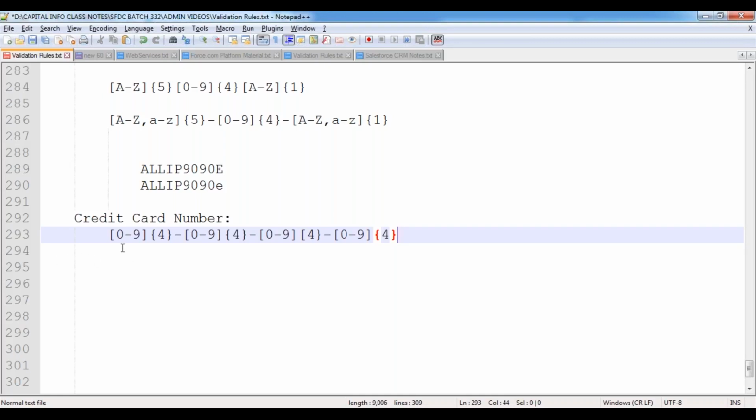So if I'm entering the data in this format, then only Salesforce will accept, or else it won't allow you to save your record. So whenever you want to validate the field data with a specified format, we can use the help of the regular expression.